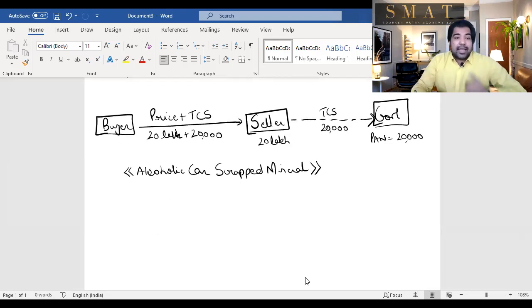If the seller is selling alcohol to you, or he's selling a car to you, or he's selling scrap to you, or he's selling minerals like coal, lignite, and iron ore, only these three, then he will have to collect the price plus he will collect TCS at the rate of 1%. That percentage is the TCS. If he's selling alcoholic car, scrap, mineral.